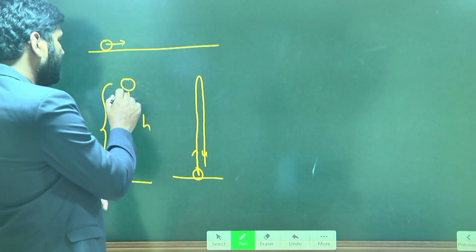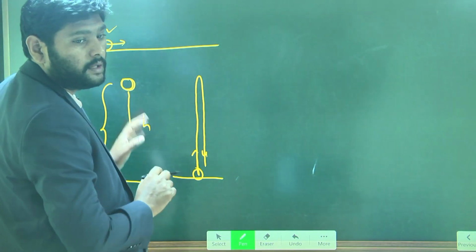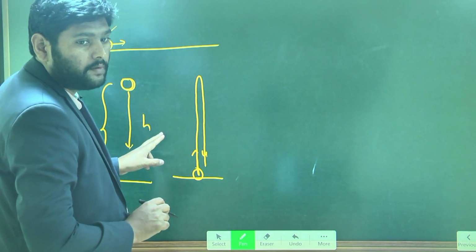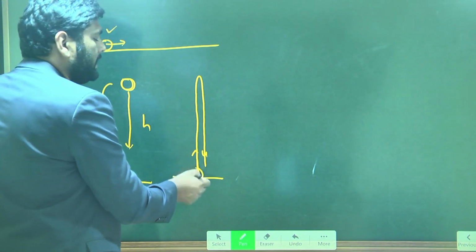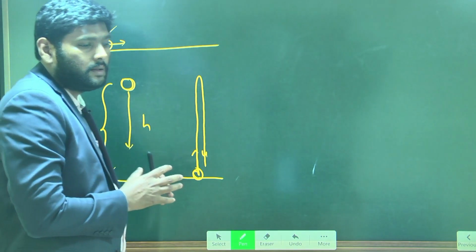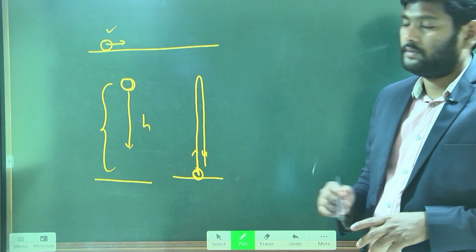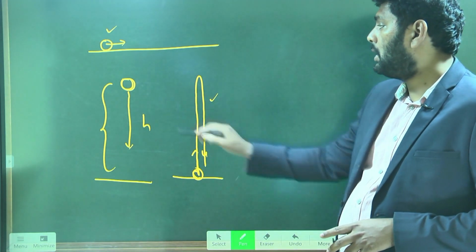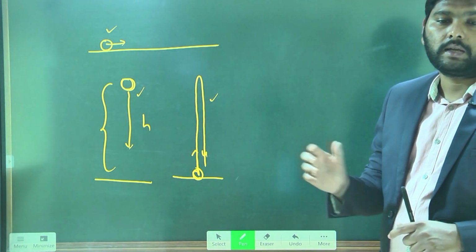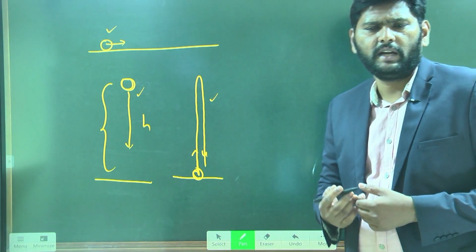This is called a freely falling body. This kind is called horizontal motion. This is called a vertically projected body. This is called a freely falling body. These are all examples of straight line motion. The vertically projected body, freely falling body, and object moving in a straight line all come under straight line motion.